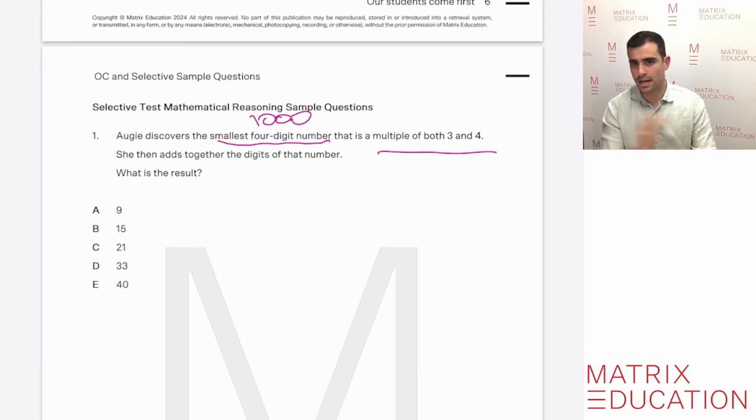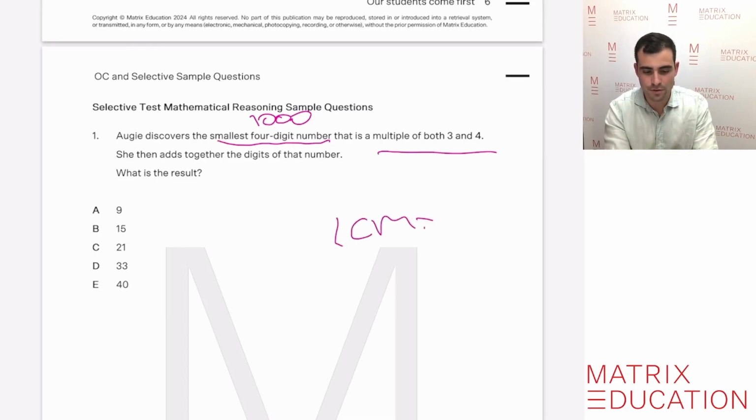1,000. That's the smallest one you can have. There's nothing smaller than that. That's 4-digit. We need to find out what's a multiple of both 3 and 4. So the best way to do this is to find the lowest common multiple. The lowest common multiple of 3 and 4, well, it's just easy to multiply them together. So 3 times 4 is 12. So that is the lowest common multiple.